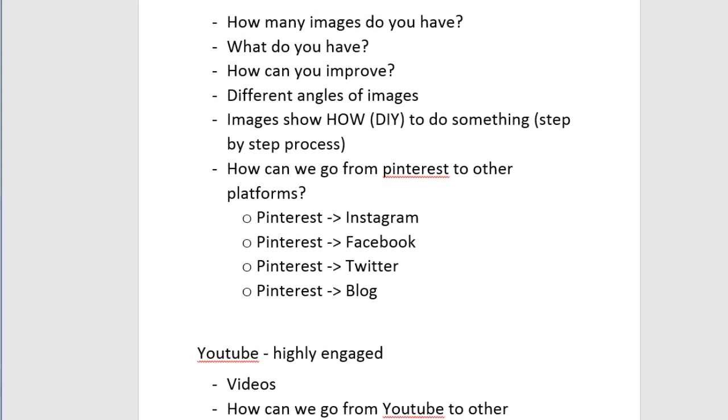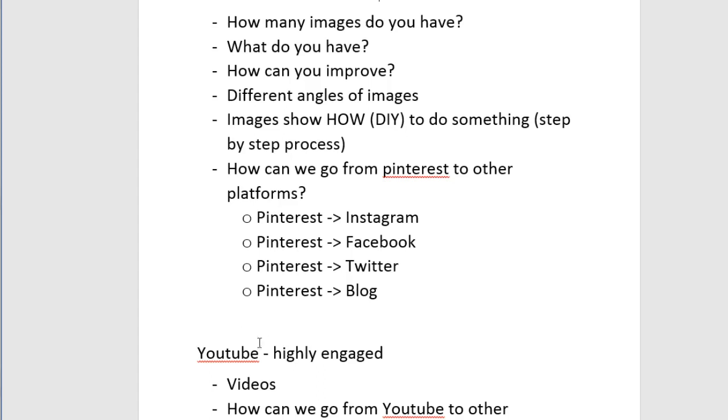Now, I want to say, for those of you who are not really visual and you prefer just text, some people learn that way. A lot of people are visual, a lot of people are kinesthetic. For those of you who are kinesthetic, meaning you're more hands-on, and you learn that way, then this route is the best way to go. If you're an auditory type learner, and you would prefer text and the visual actually just confuses you, you can skip this step. But for the majority of you, what I recommend that you do is this.